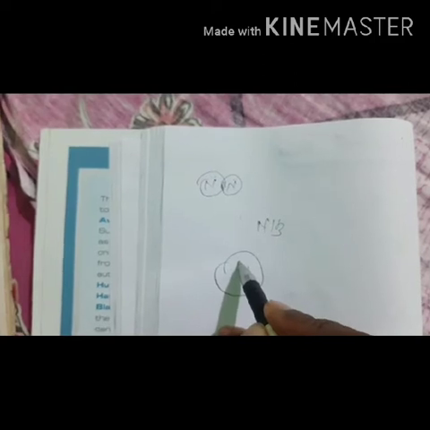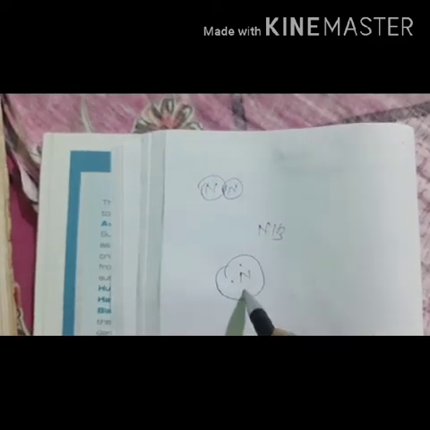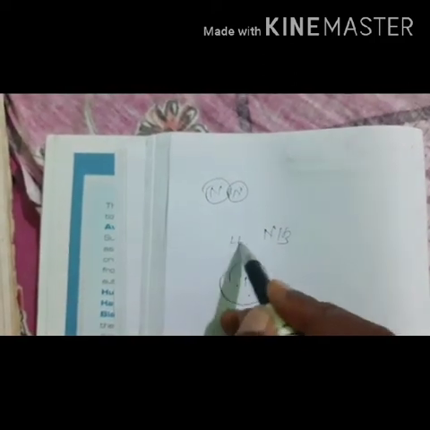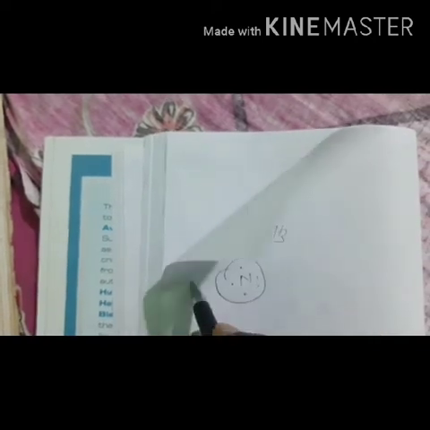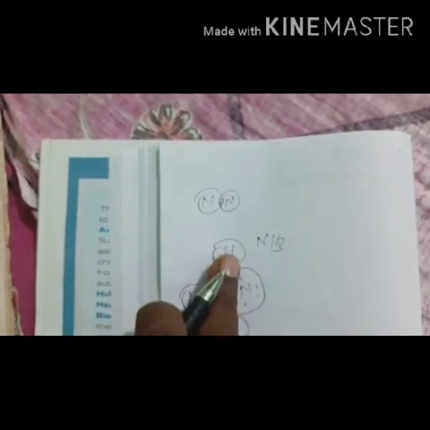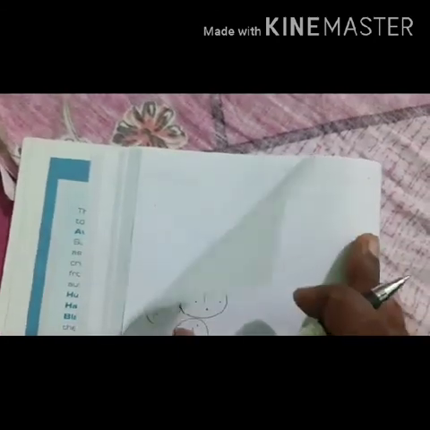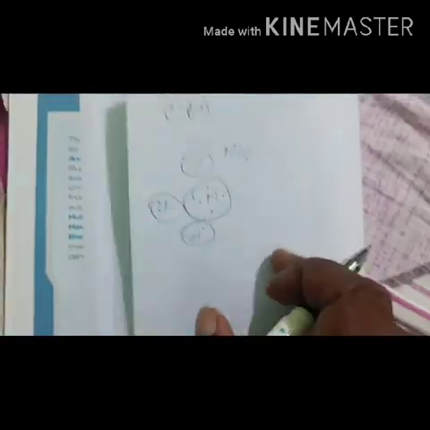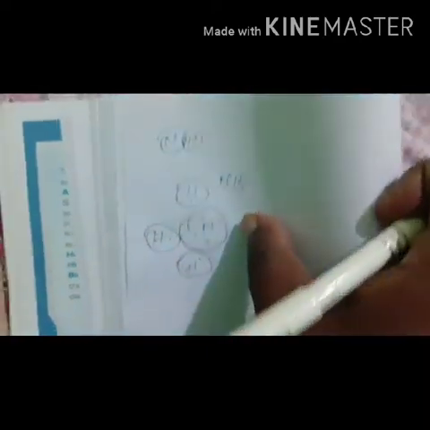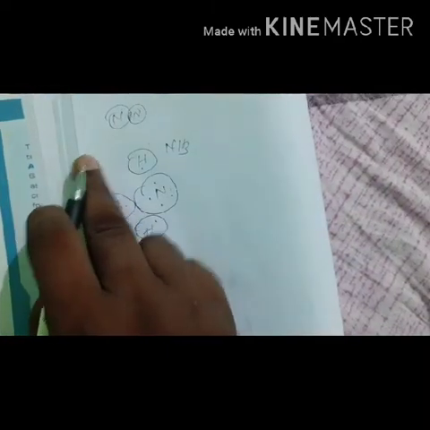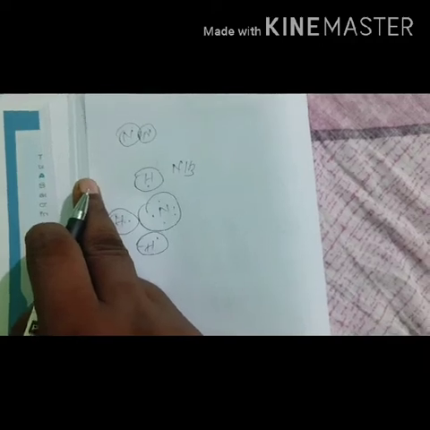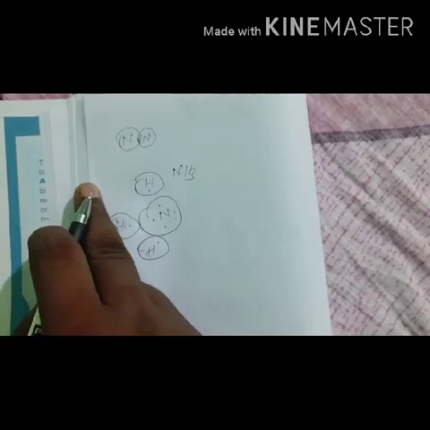How does it form? In nitrogen's outermost shell there are a total of 5 electrons, and hydrogen has 1 electron each. Each hydrogen will share one of its electrons with the nitrogen, so that the nitrogen will get 8 electrons in its outermost shell, and each hydrogen will get 2 electrons in its outermost shell. As a result, both will get stability, and it will form a covalent molecule.